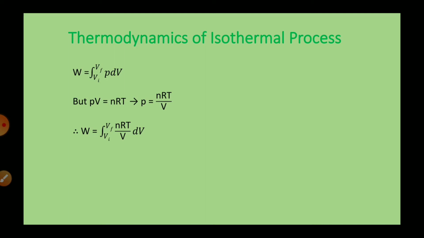Now here if you will observe, n is the number of moles, which is a constant in this case. R is the gas constant. T is temperature. Since the process is isothermal, the temperature is constant. So n, R, T, all three are constant, so they will be taken out of the integration. So what will be left?